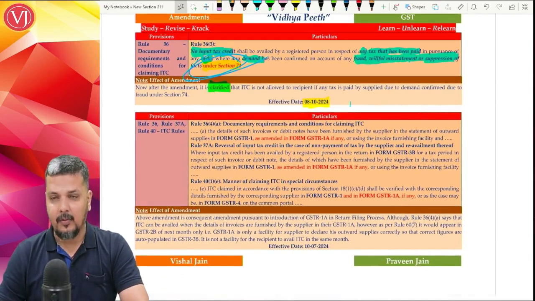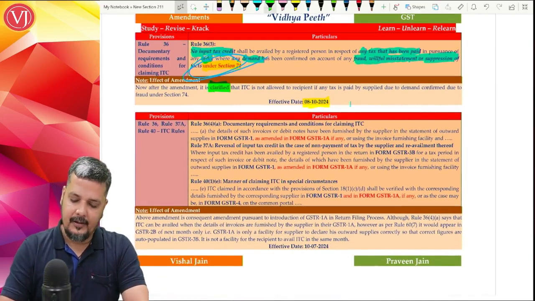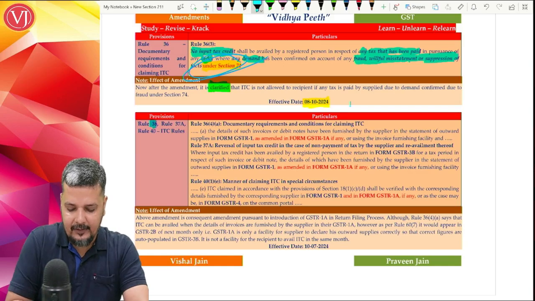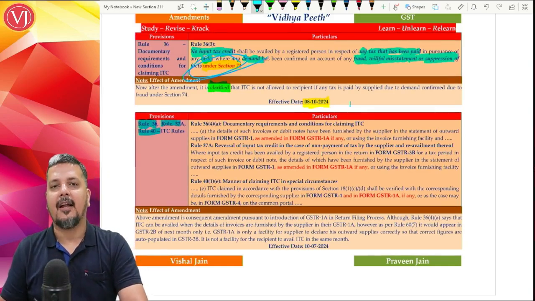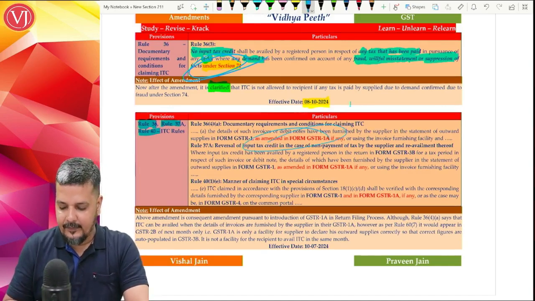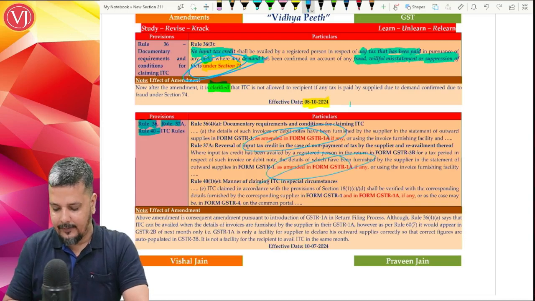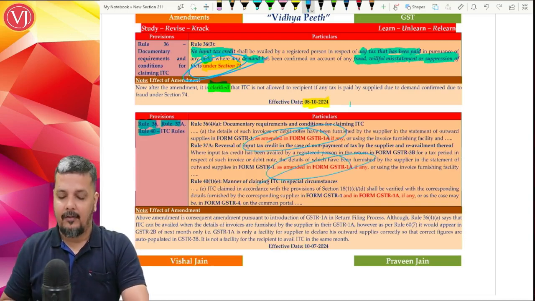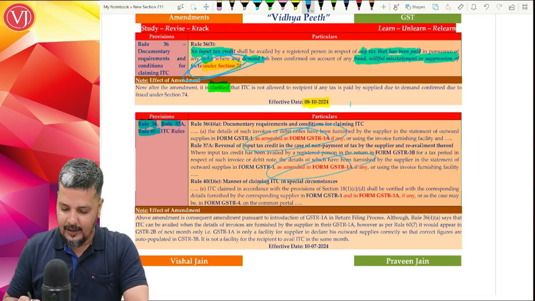Now when you talk about the other rules which have been affected, which are rule 36, 37, 40, etc., wherever there was a reference of GSTR 1, you'll find GSTR 1A, whether it is rule 36(4), rule 37A or rule 40.